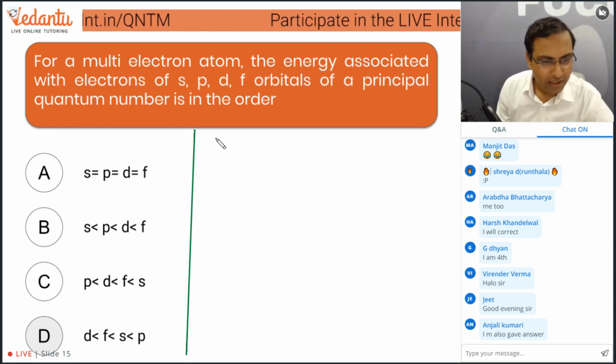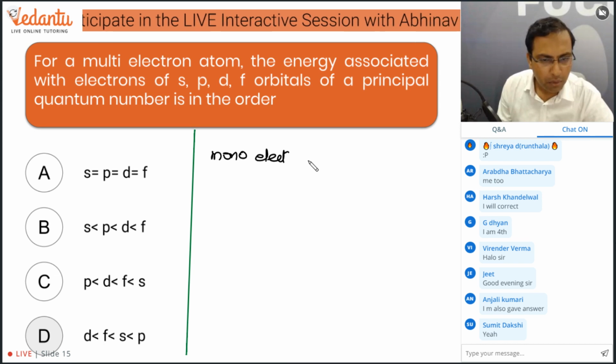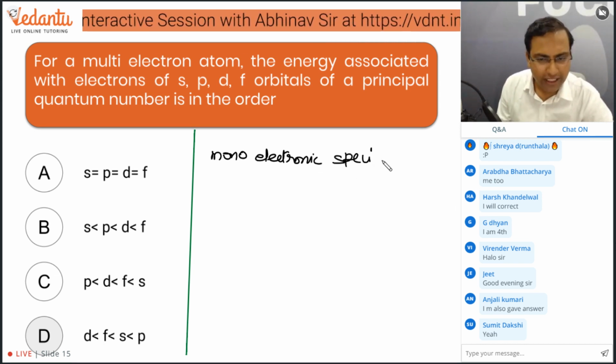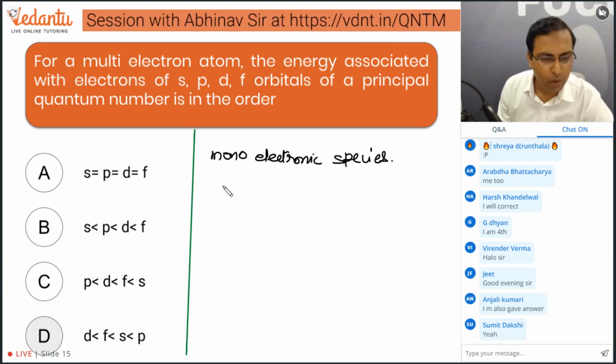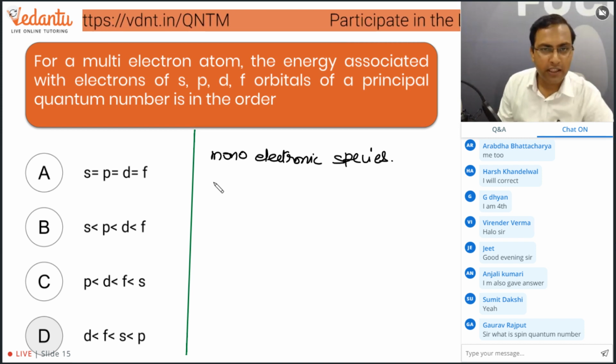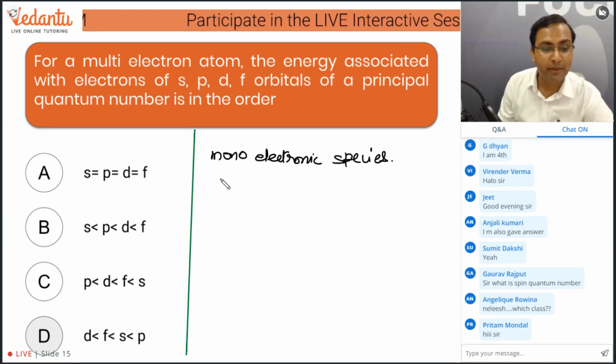Okay, so there are two cases, guys. Mono electronic species and multi electronic species. दोनों के केसेस भी क्या क्या अलग अलग होगा. For mono electronic species, the different subshells have the same energy if the principal quantum number is the same.